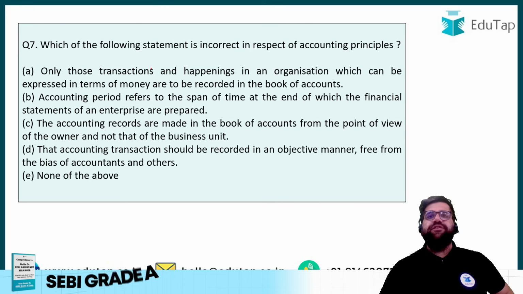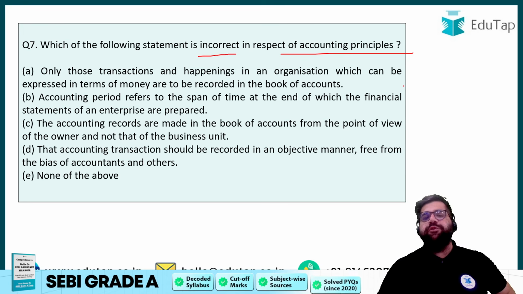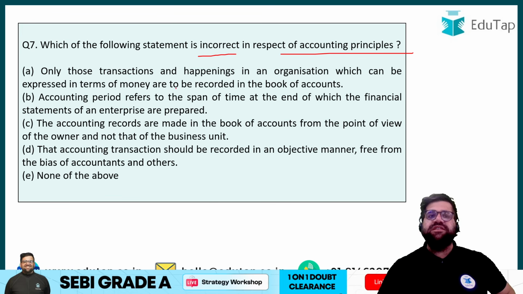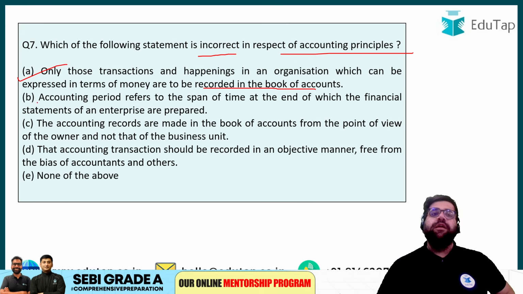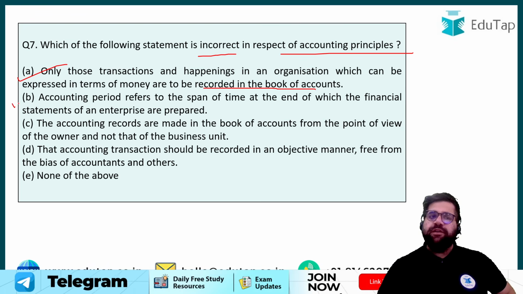Now let's move forward to the seventh one. Which one of the following statements is incorrect with respect to accounting principles? Only those transactions happening in the organization which can be expressed in terms of money are recorded in the books of account. Yes, this should be correct. It looks correct right now. Accounting period refers to the span of time at the end of which financial statements of the enterprise are prepared. Yes, it looks correct.